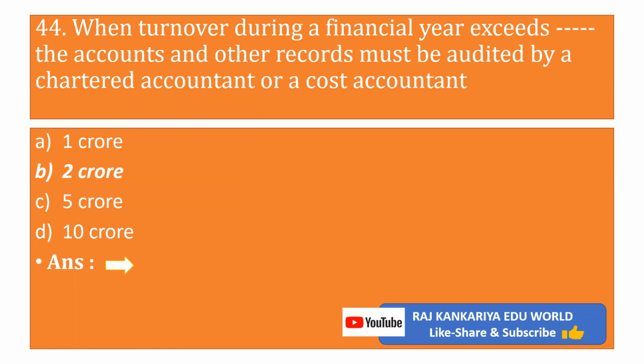Question number 44. When turnover during a financial year exceeds the limit, the accounts and the other record must be audited by a chartered accountant or a cost accountant. Options are A, 1 crore, B, 2 crore, C, 5 crore, D, 10 crore. Correct answer is B, 2 crores.